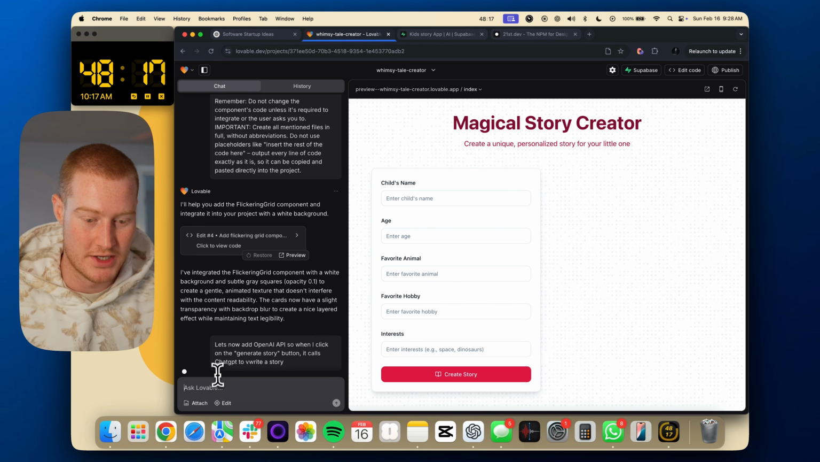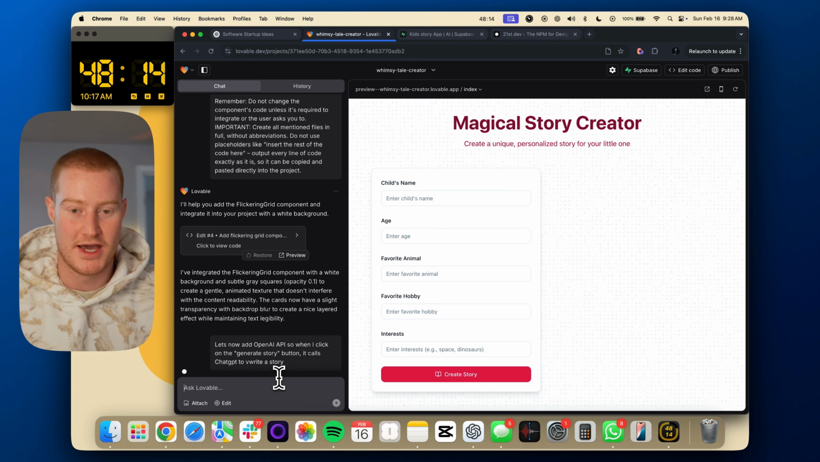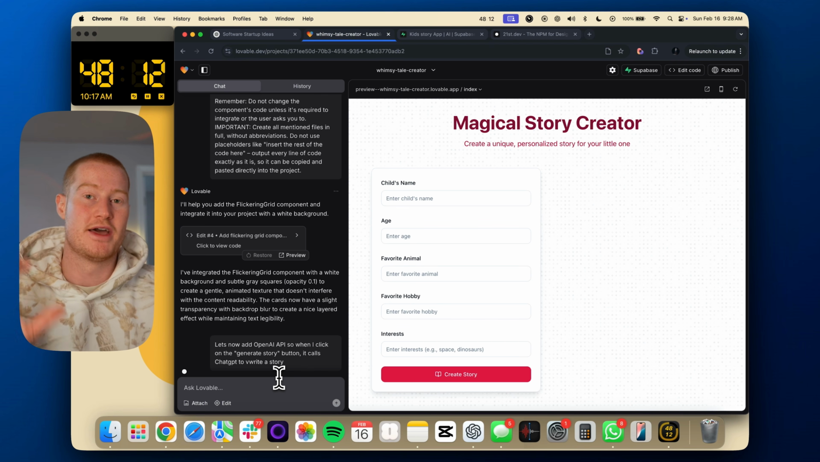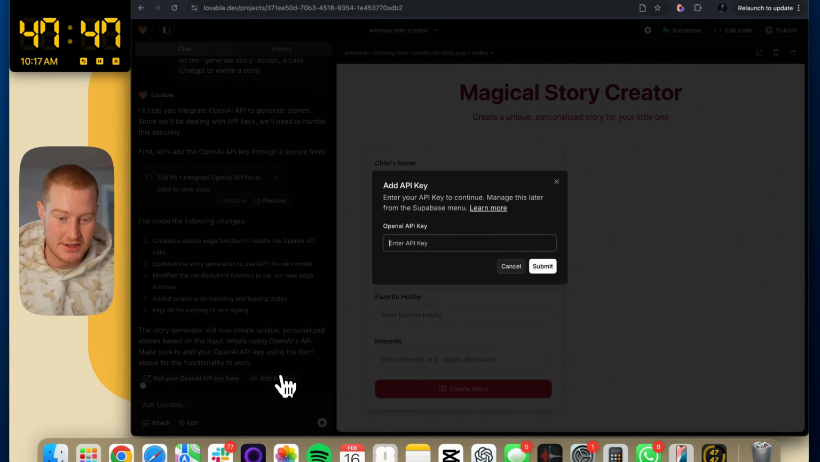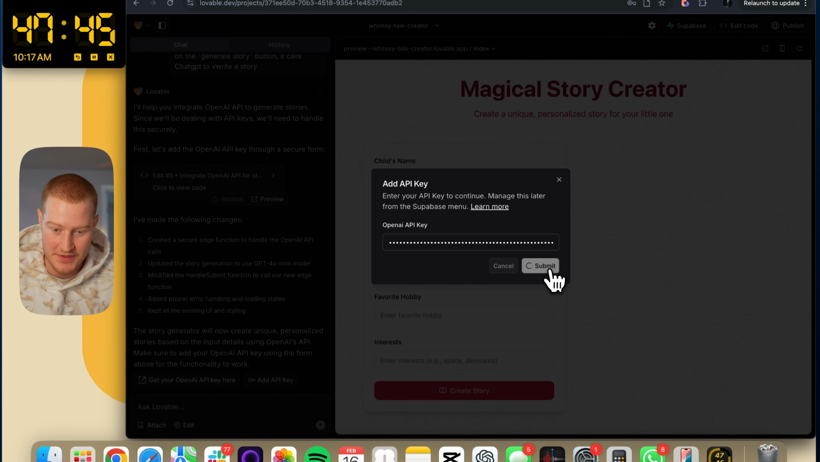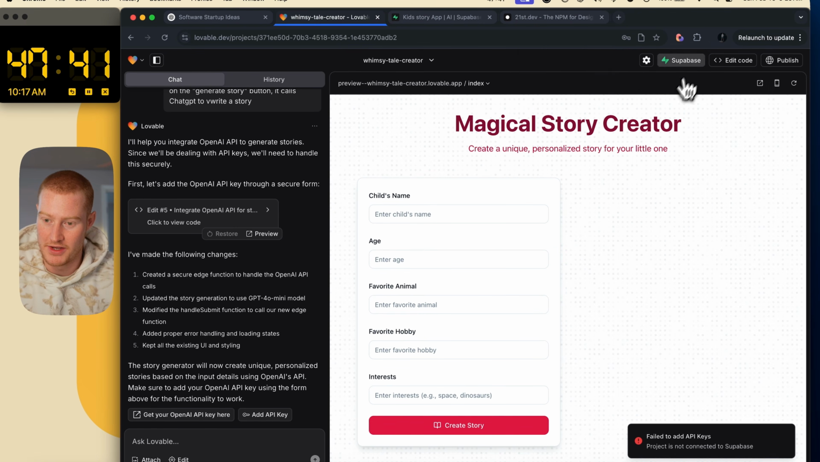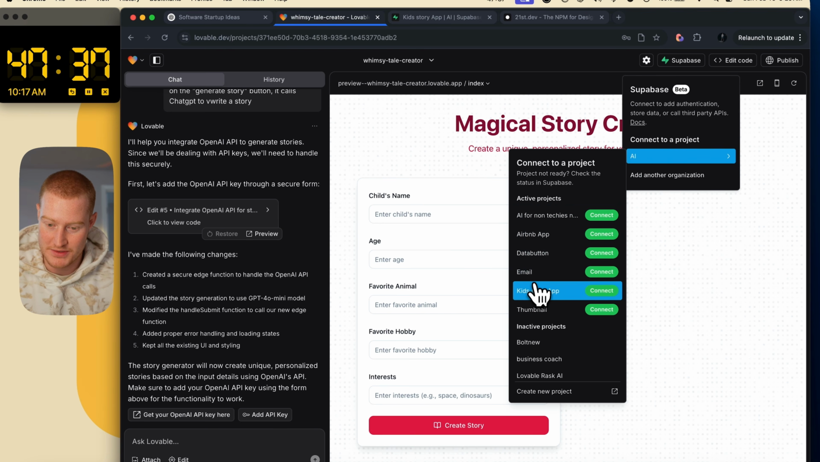All right, there we go. It's probably going to give us a box here in order to put our API key. So let me go ahead and grab my OpenAI API key. All right, here we go. I need to click add API key here. Let's add that there. Okay, it looks like I actually need to go here and connect it to our app, so kids story app.